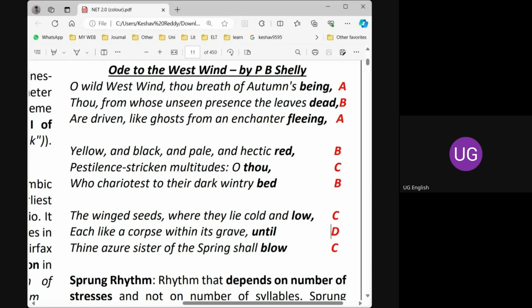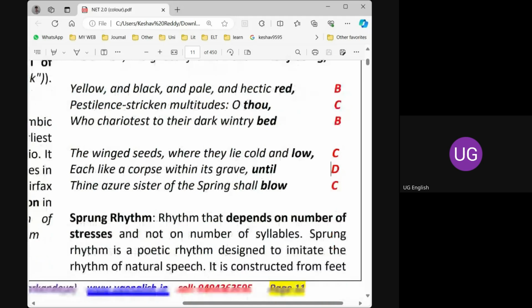So what is the rhyming scheme of the next stanza? Can you answer? Please use the chat box. Very simple: ABA, BCB, CDC, and what is the next stanza? Yes, DED. Thank you. I'm just testing whether you are in the class or not.